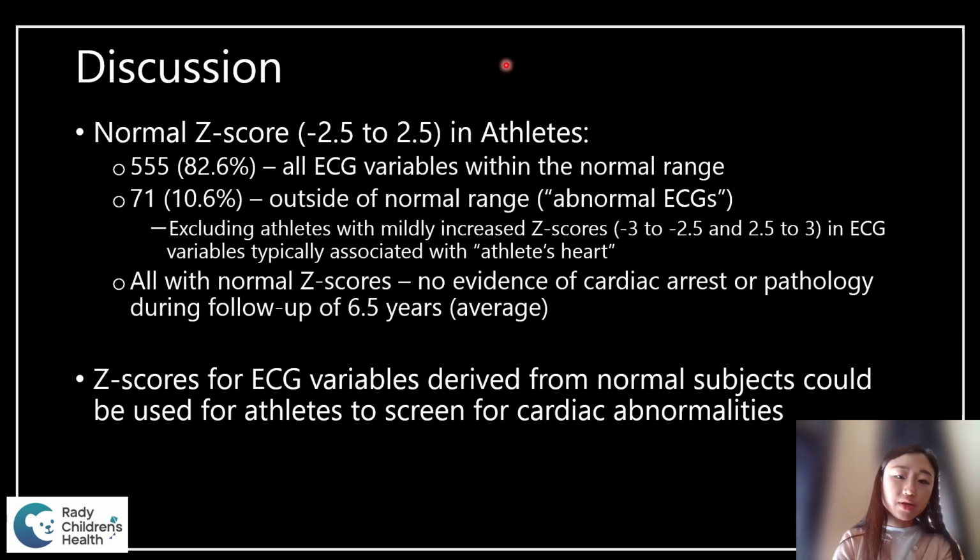Moving on to the discussion: 83% of the athletes included in our study had all EKG variables within the normal Z-score range of negative 2.5 to 2.5. Excluding those in the mildly abnormal range of Z-score negative 3 to negative 2.5 or 2.5 to 3 for the EKG variables typically associated with athletes' heart, only 10.6% of the athletes had EKG variable Z-scores outside the normal range. And among all the athletes who had normal Z-scores, there was no evidence of cardiac arrest or pathologies identified during the average follow-up of 6.5 years.